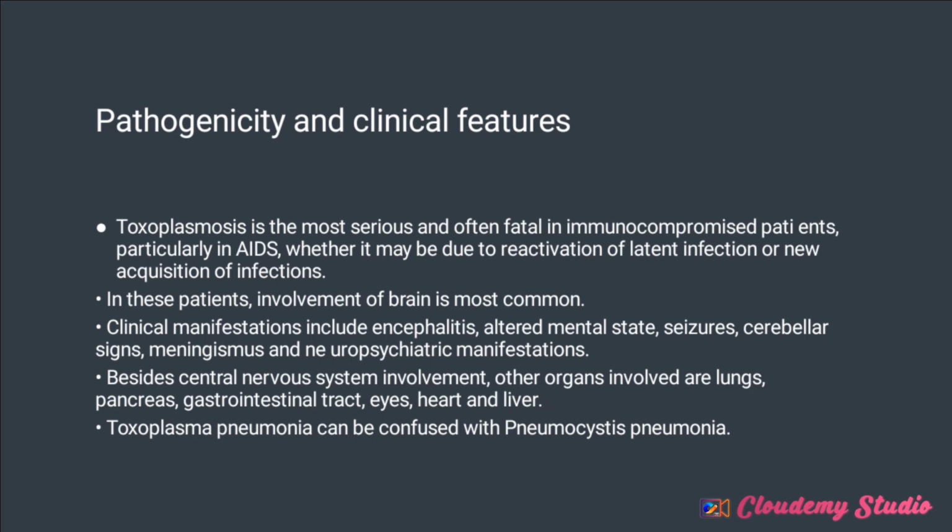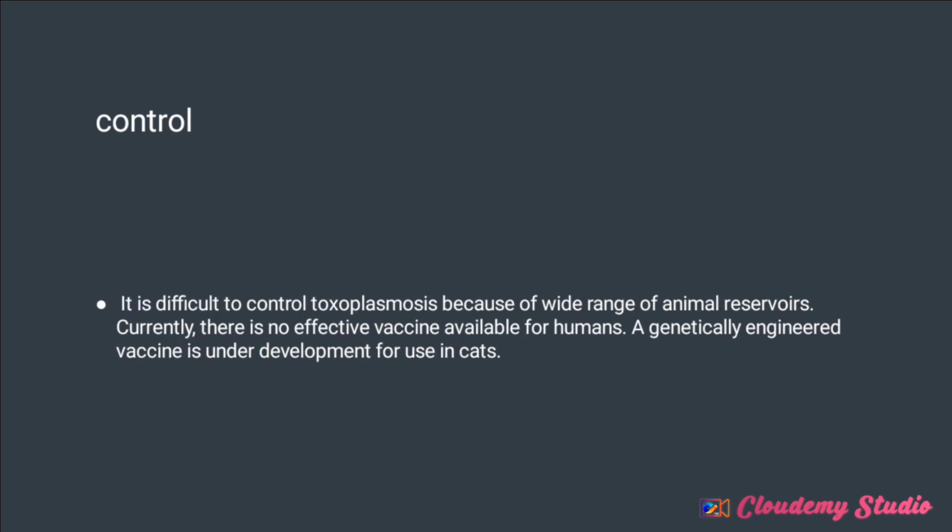You understand? So let's talk about the control. It is very difficult to control toxoplasmosis because of the wide range of animal reservoirs. Currently, there is no effective vaccine available for humans. A genetically engineered vaccine is under development for use in cats, which is the definitive host.